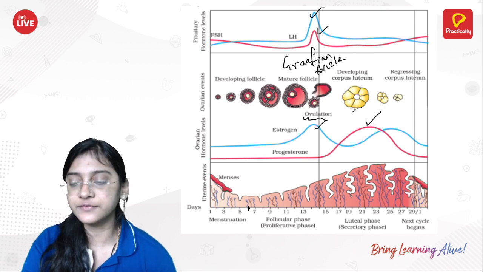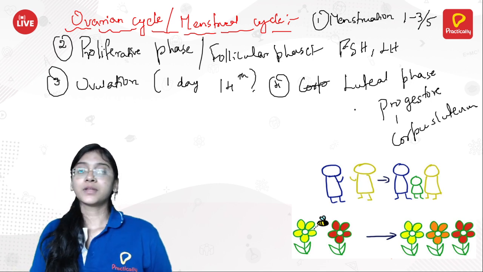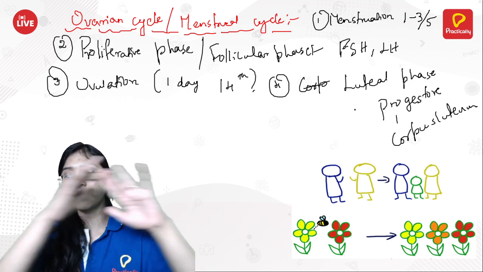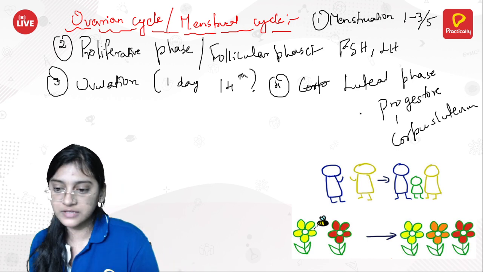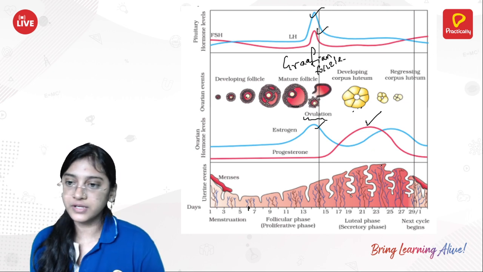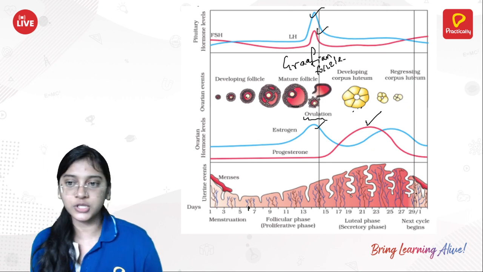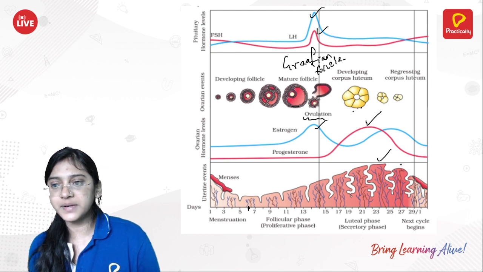If the body gets to know that it hasn't got any sperm, you see a sudden reduction in progesterone, which causes a sudden reduction in estrogen, which causes menstruation. The body got to know there is no pregnancy. They waited, but there is no pregnancy.